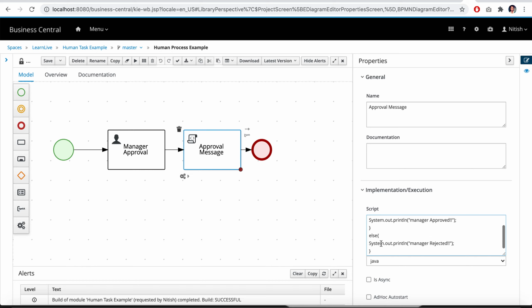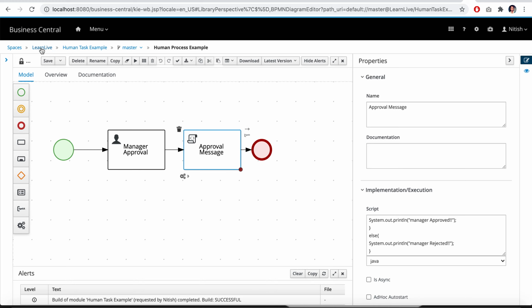If it is false, in the other case, it will print "manager rejected." So there are two conditions here: if something happened, then do this; if not, then do this. There are two ways we can handle it. In that case, the concept of the exclusive gateway comes in. We'll see that using a different example.